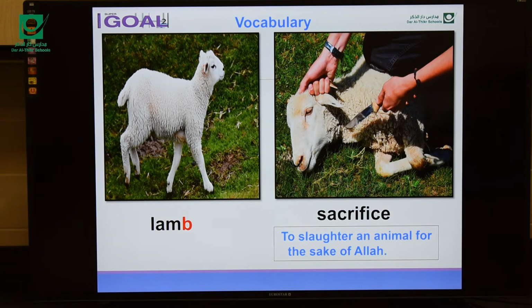Sacrifice. Repeat after me. Sacrifice. Sacrifice is to slaughter an animal for the sake of Allah. Again, to slaughter an animal for the sake of Allah. Sacrifice. Repeat after me. Sacrifice.